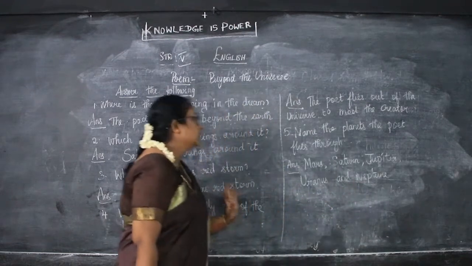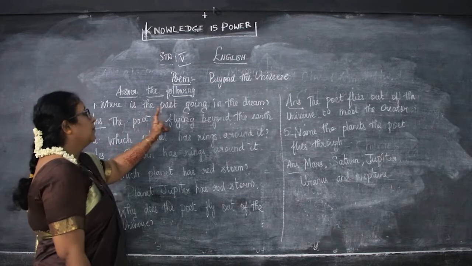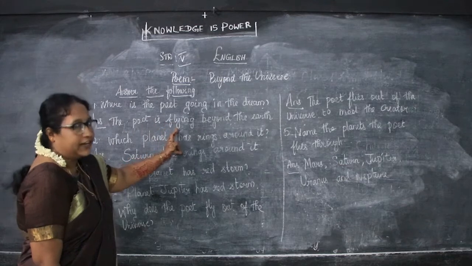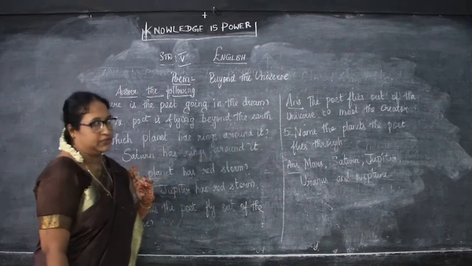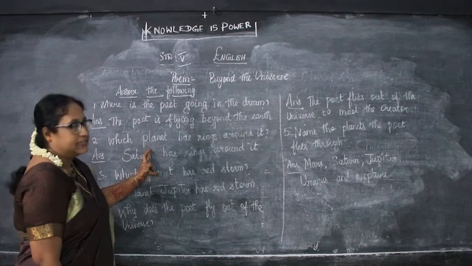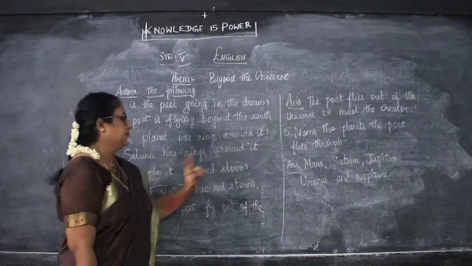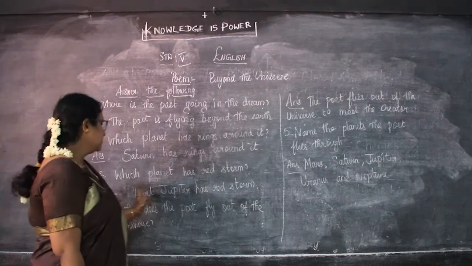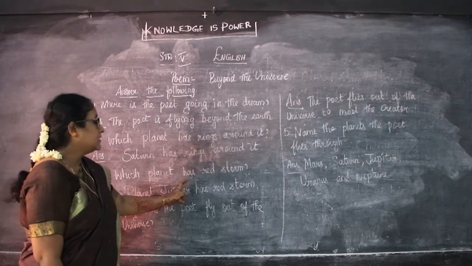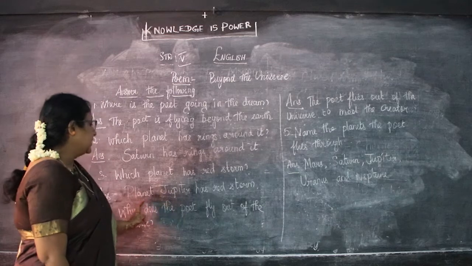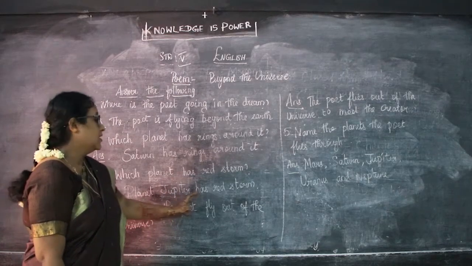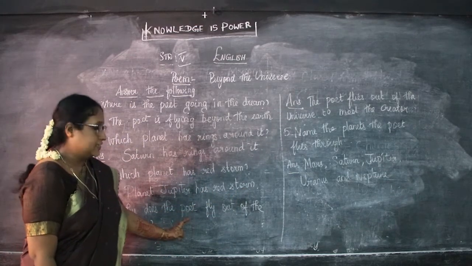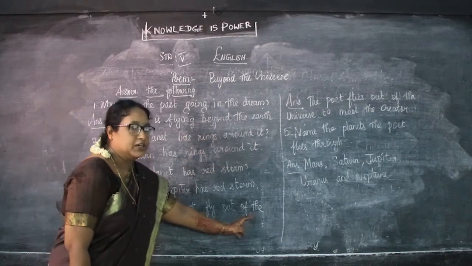So once again we will read, children. So first question is, where is the poet going in the dream? The poet is flying beyond the earth. Did you read along with me, children? Yes. Which planet has rings around it? Saturn has rings around it. Which planet has red storm? Planet Jupiter has red storm.